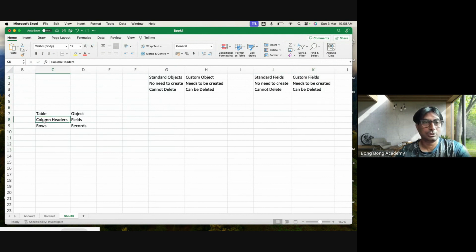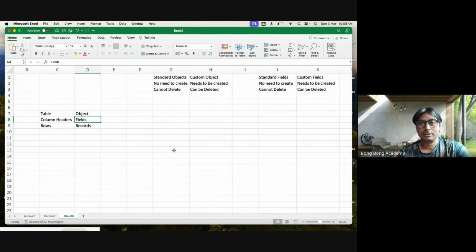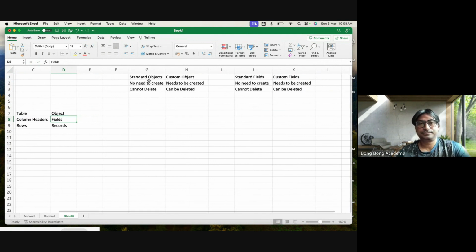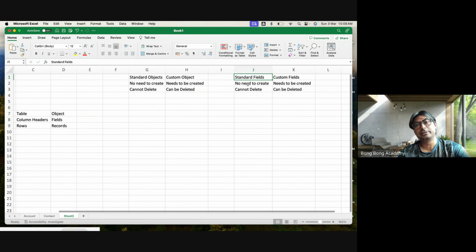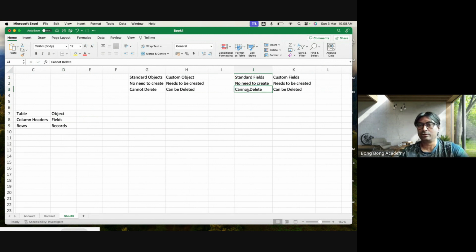What are fields? Column headers, right? Inside a table. So standard fields are fields which you cannot create and you cannot delete. Custom fields are fields which you will create on your own, and you can delete those fields. Please remember, standard objects have standard fields. You can also create custom fields in standard objects.